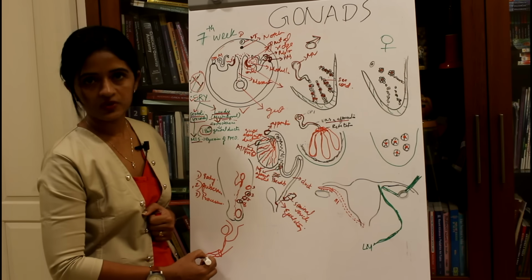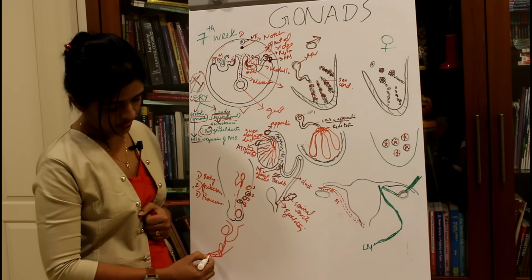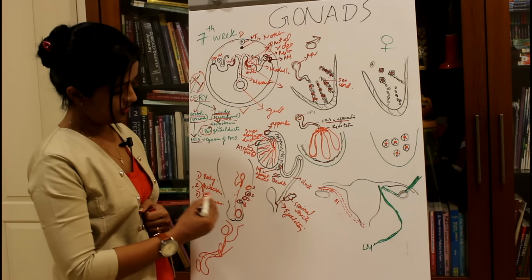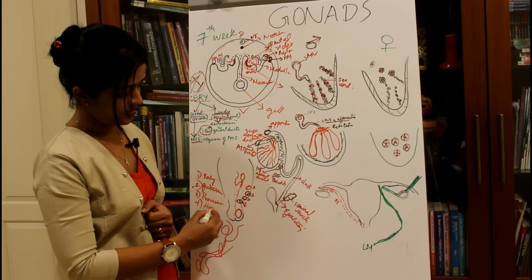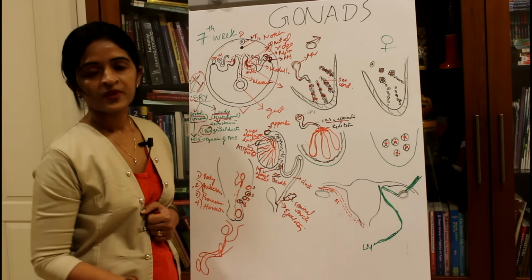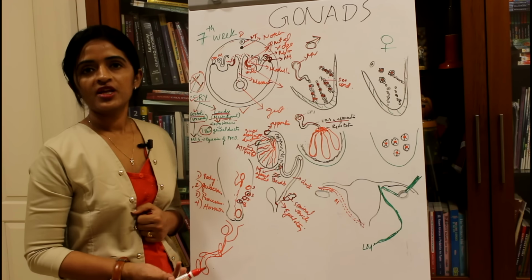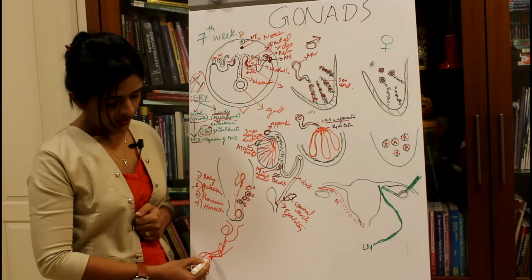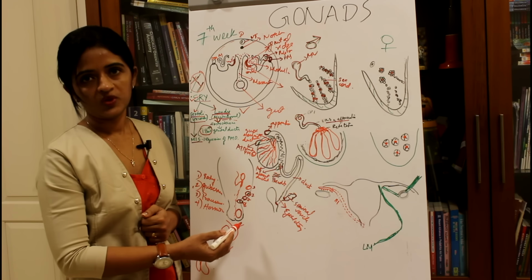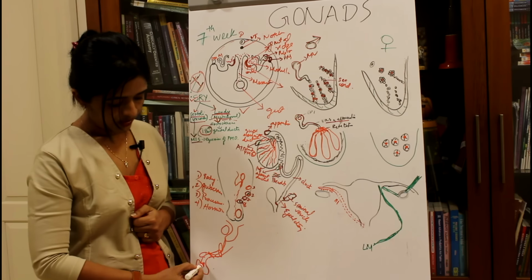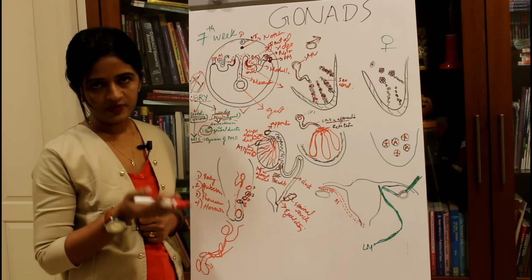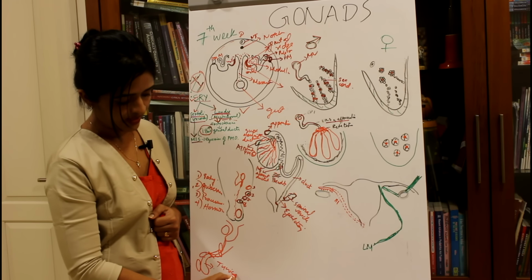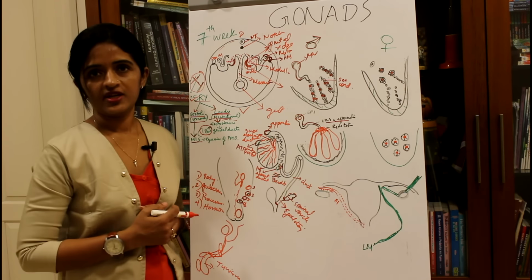Along with the descent of this processus vaginalis, the testis will be carried into the scrotal sac. That is another theory. So processus vaginalis, and of course the hormones also play an important role. What usually happens is that the processus vaginalis, once it reaches the scrotal sac, will detach its connection with the abdominal cavity. The remaining part of the processus vaginalis will form a covering for the testis that is known as tunica vaginalis.